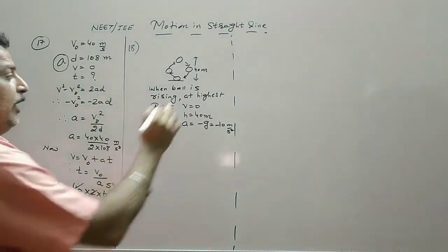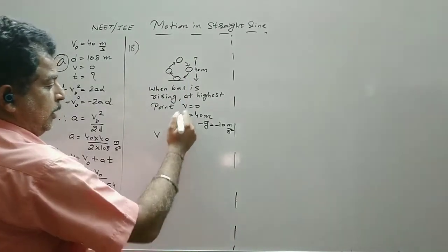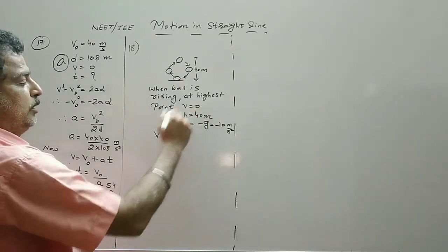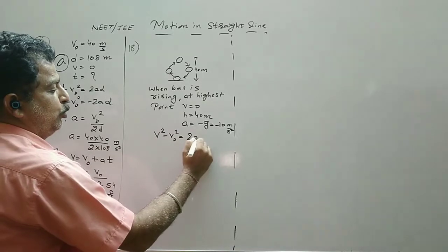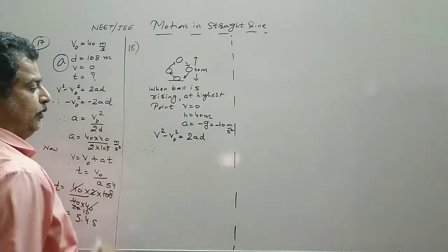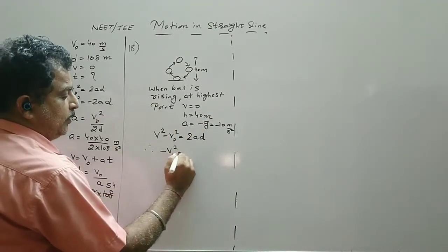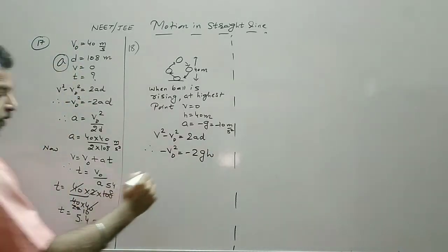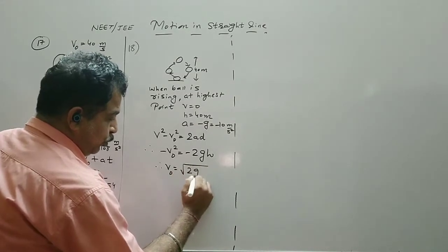Now we can find the initial velocity. The initial velocity can be found from equation number 3, that is v squared minus v naught squared is equal to 2ad, our general equation. Therefore, with final velocity 0, minus v naught squared is equal to minus 2 into gh. Therefore v naught is equal to under root 2gh.